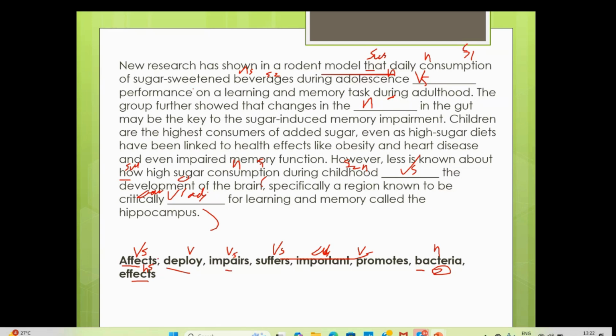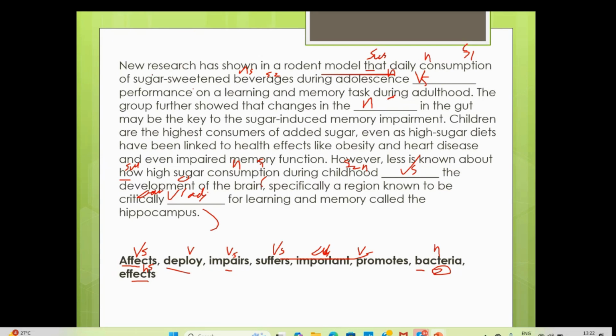How many verb with S we have? 1, 2, 3, 4. 4 verb with S we have, and we needed at 2 places. Noun we have 2. Okay, it's already done. Verb we have a lot, and adjectives we have 1. So we'll see how, we just have to read through. New research has shown in a rodent, a rodent is a rat, you all know that. New research has shown in a rodent model that daily consumption, okay, everyday consumption, imagine you're eating sugar every day, something like that. Okay, just imagine, it will start making sense.